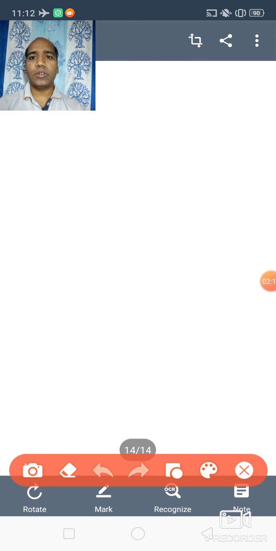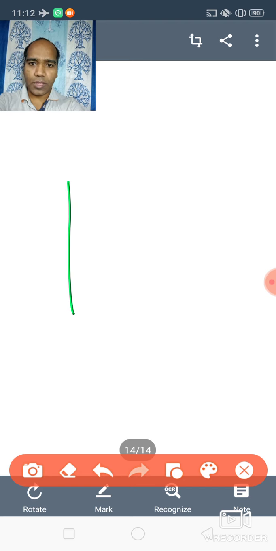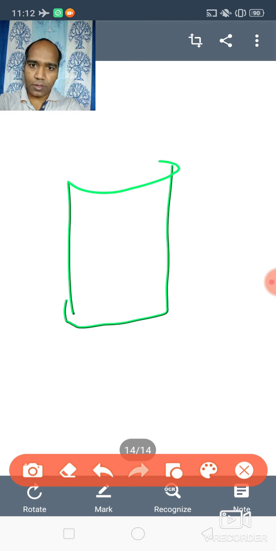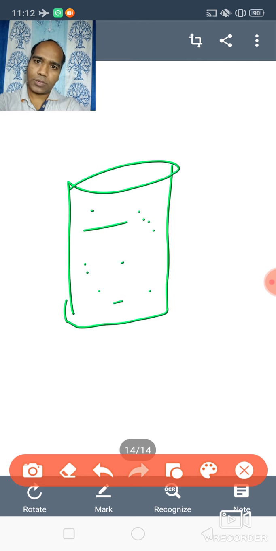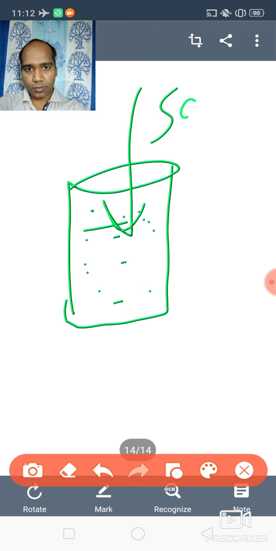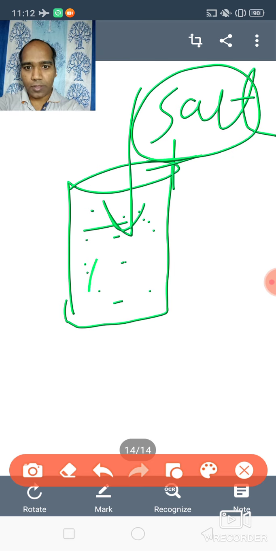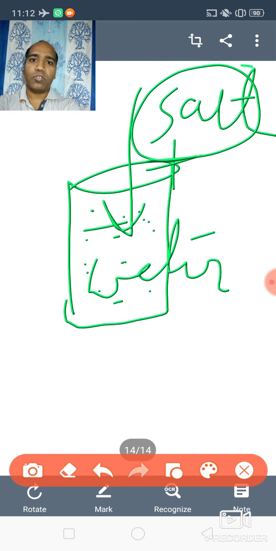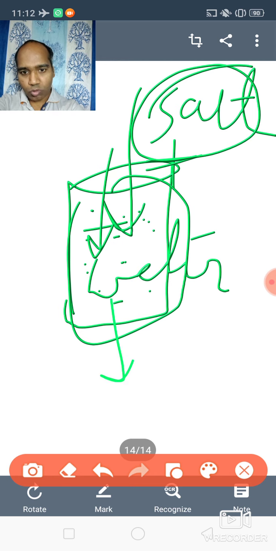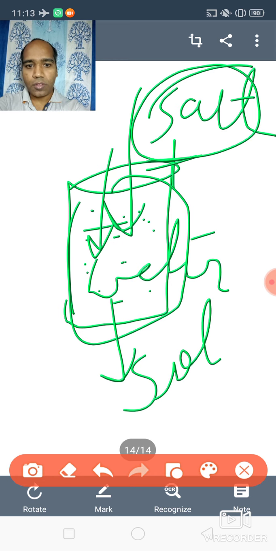Now I would like to tell you about solution. What do you mean by solution? In class 6 you must have studied about solution. Suppose there is a glass of water, or you can say a jar of water. I am mixing salt into it. Then this salt is dissolving in this water. So overall it is becoming a solution.